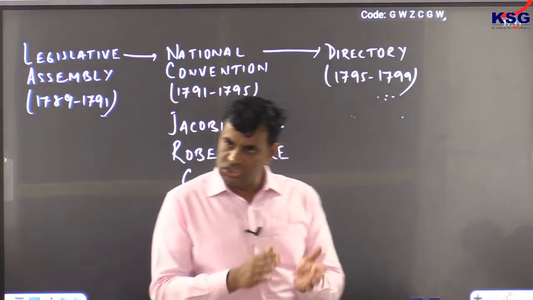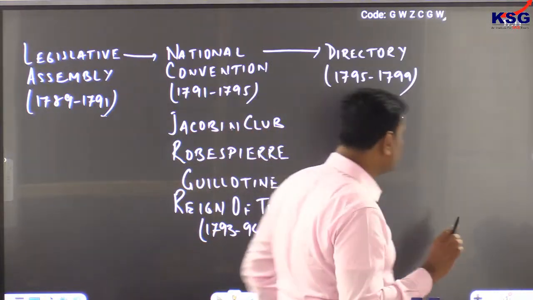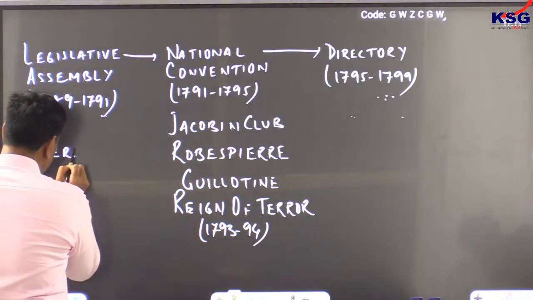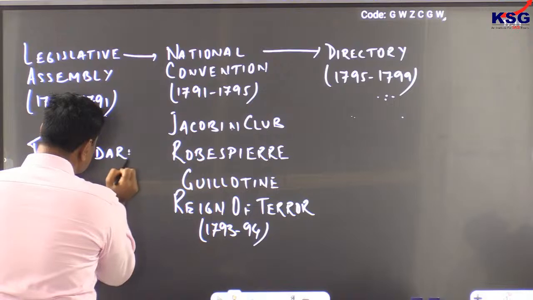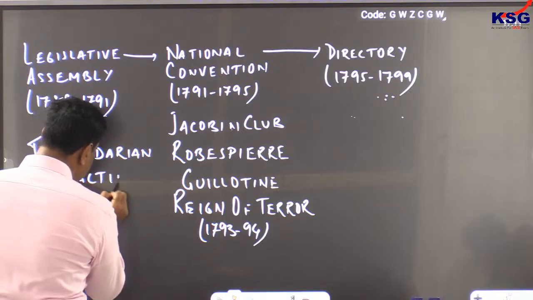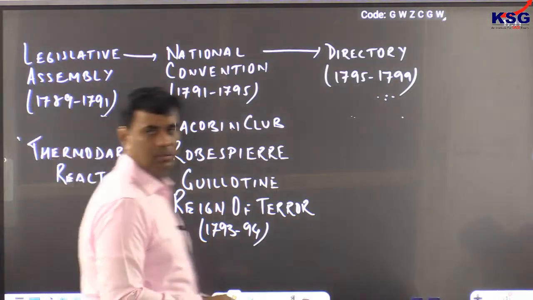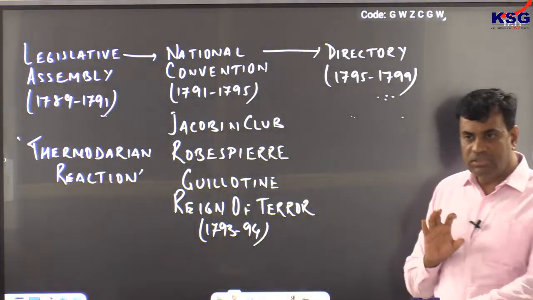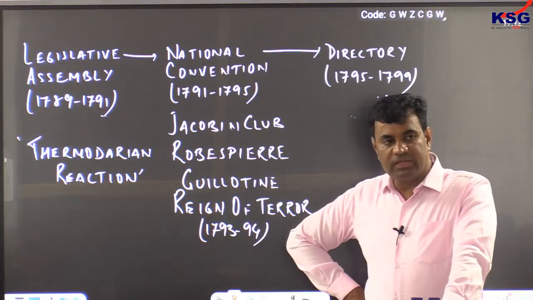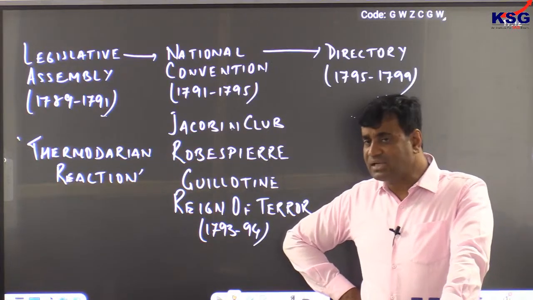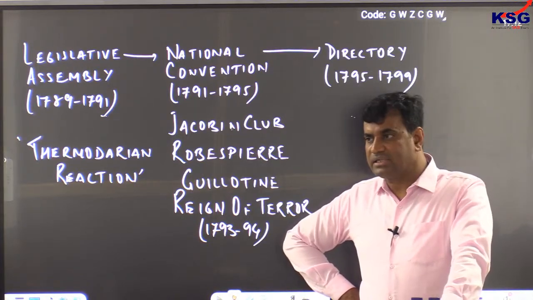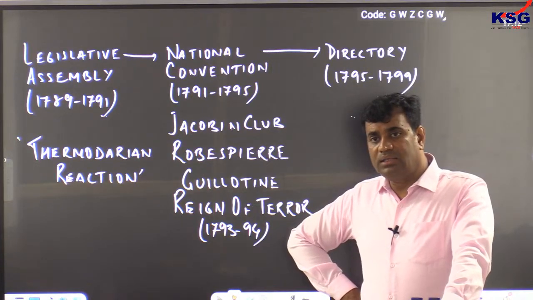In order to bring the revolution back to its original track, moderate revolutionaries, not the ultra ones, reacted against the ultra revolutionaries.